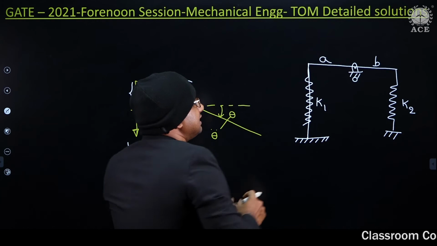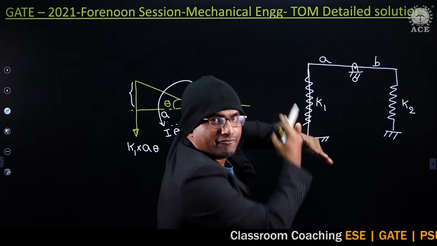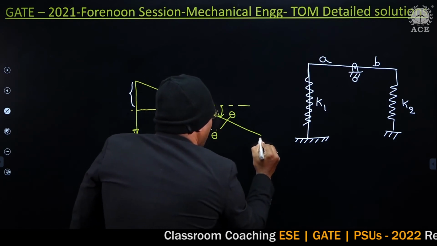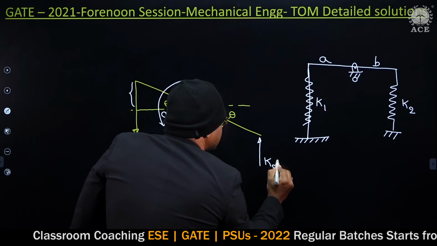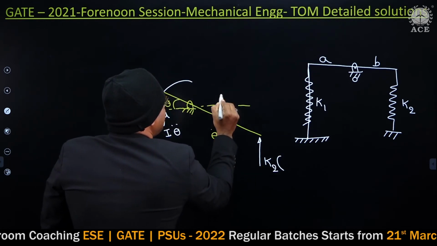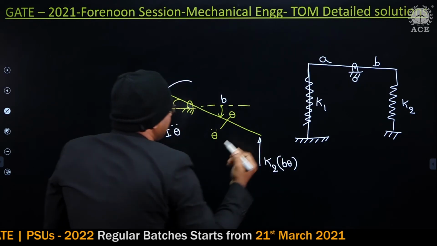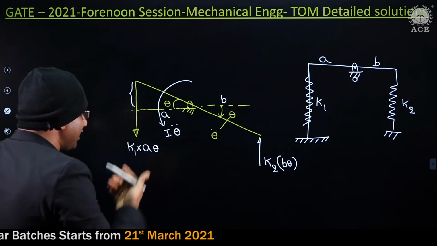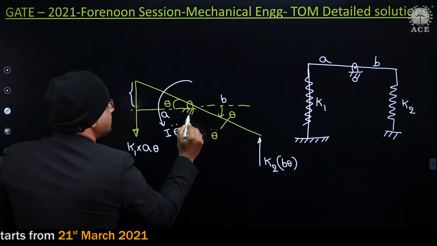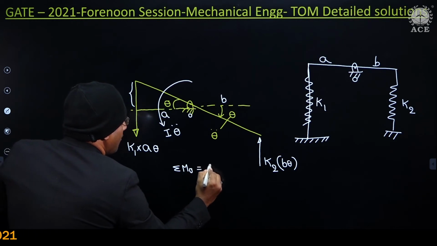Now, on this side you are pushing K2. When you push K2, the spring force will act in the upward direction. How much is this value, guys? Spring force K2, assume this is B, this is theta, so the distance is B theta. That's it, I got the free body diagram. Now take moment about this point O, the sum of moments equals 0.